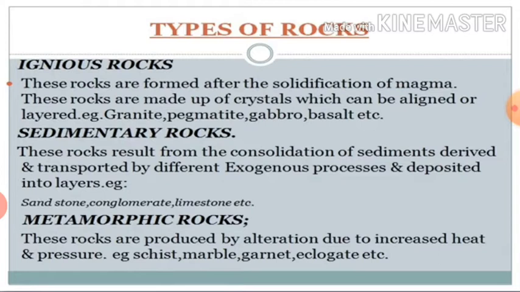As they are formed through the process of sedimentation, the rocks formed in this manner are called sedimentary rocks. They are also called secondary or derived rocks as they are derived from other rocks.